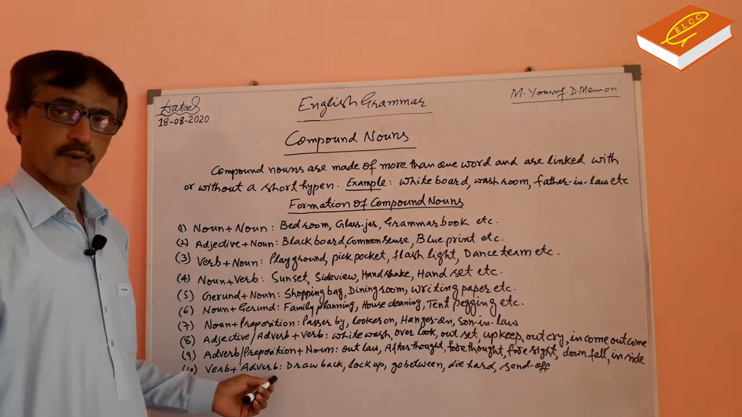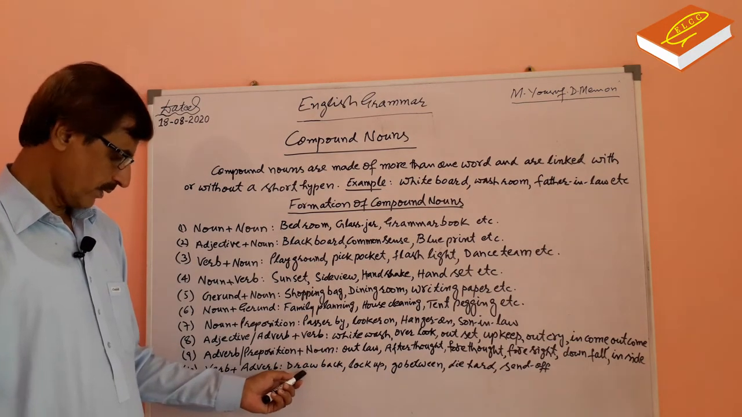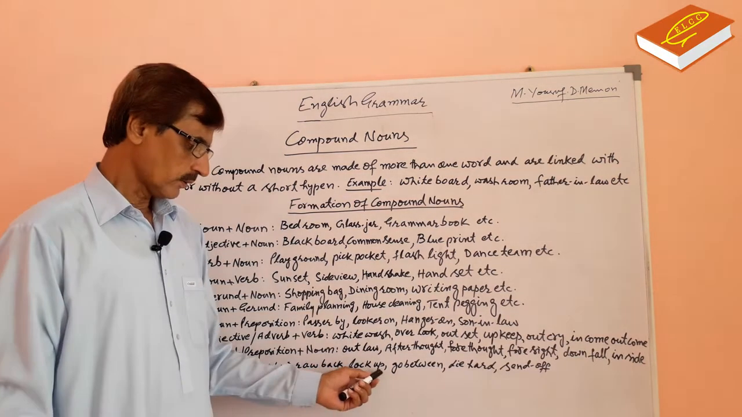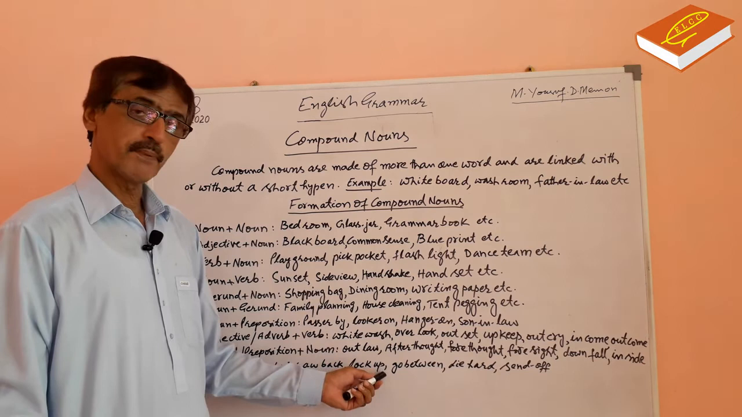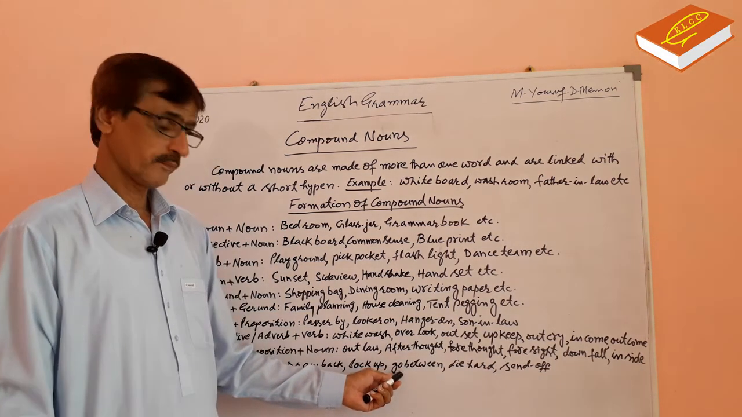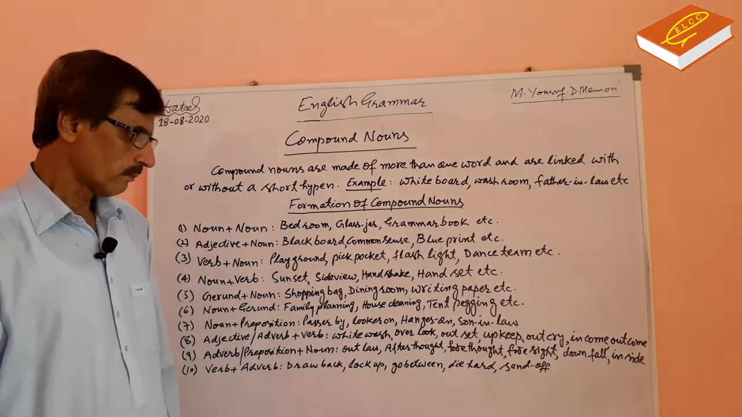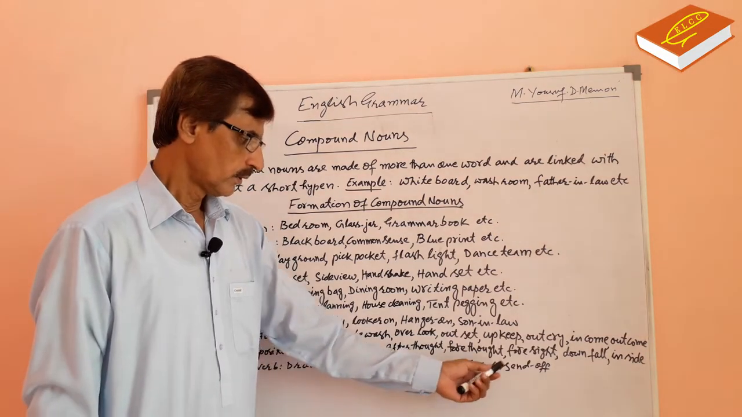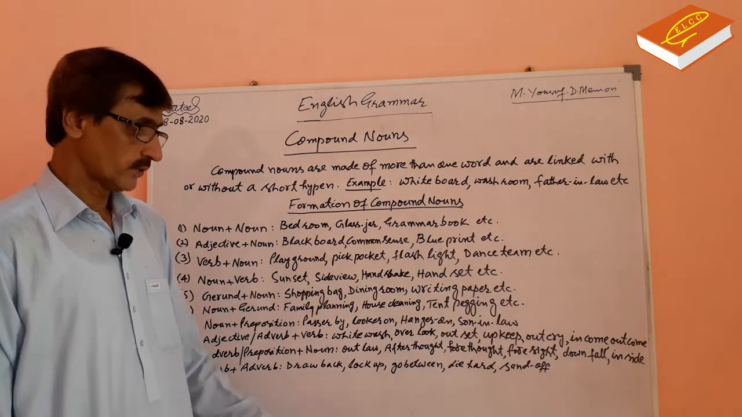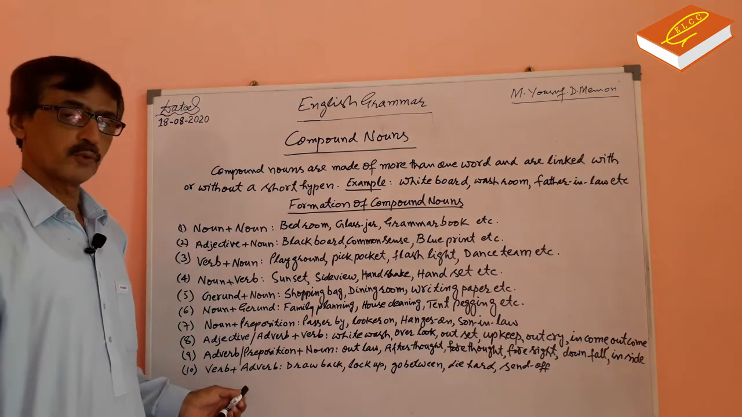And number ten, verb plus adverb. Drawback. Draw is a verb. Back is an adverb. Lockup. Lock is a verb. Up is an adverb. Go-between. Go is a verb. Between is an adverb. Die hard. Scent of. Scent is a verb. Of is an adverb. These are the ten rules of forming